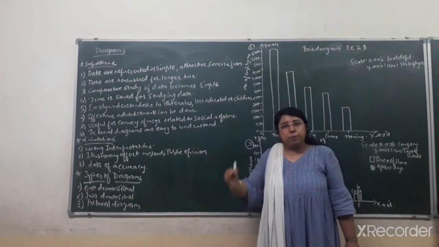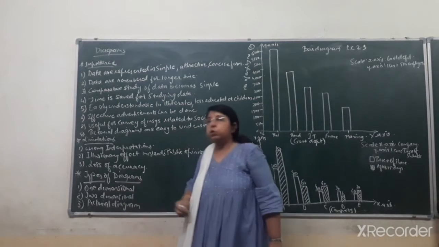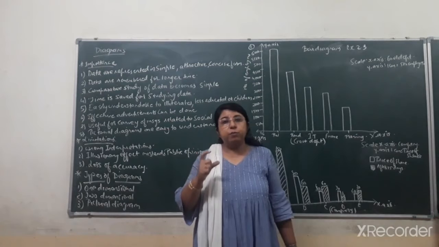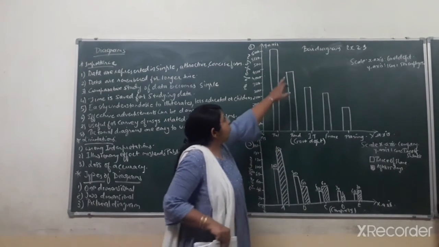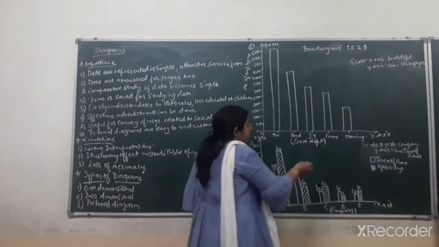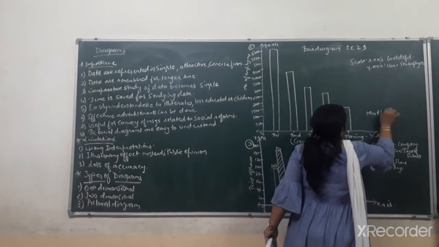Basically there are 3 types of diagram. Now in each type of diagram there are subtypes. Okay, so today we are going to understand the first one, that is one-dimensional diagram. And there are 4 different types of one-dimensional diagram. The first one, that is, you can see on the board I have already written the heading, that is bar diagram. Okay, the second one that I am going to explain you, that is multiple bar diagram.